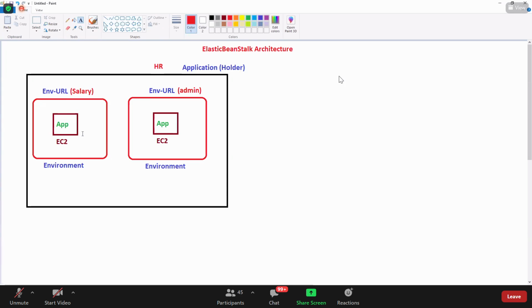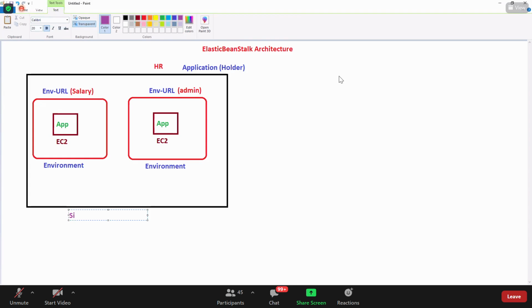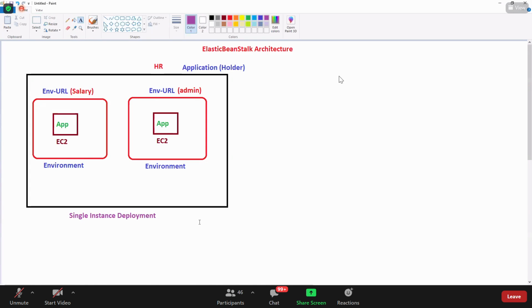Got this? Do you see that this is a single instance deployment? How many EC2 instances are there? We discussed single instance deployment in a previous point. This is another application, another website, and this is another website. You can have different ones.